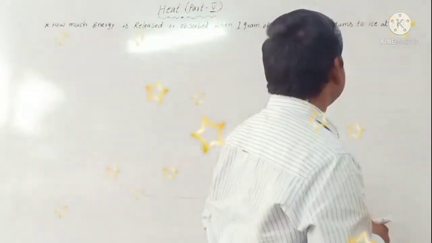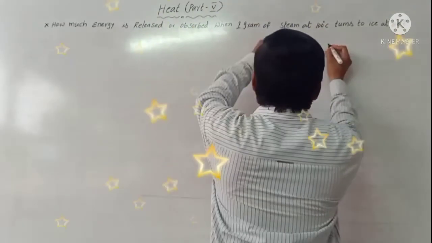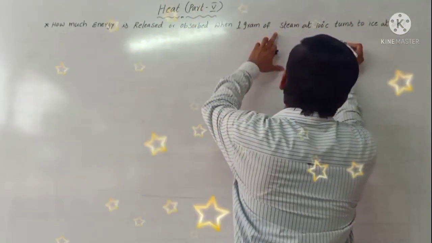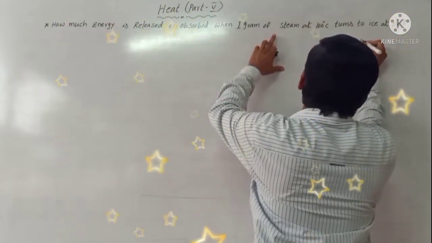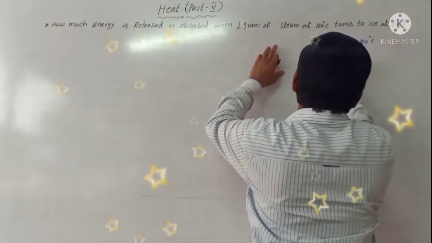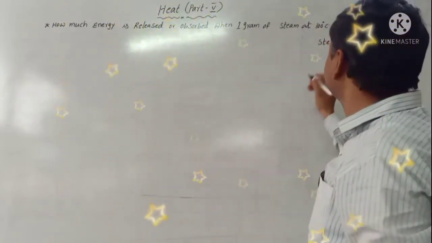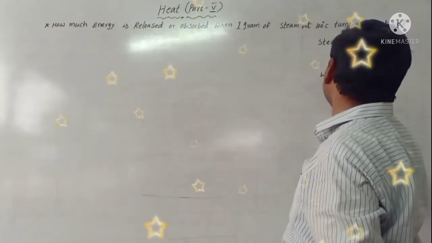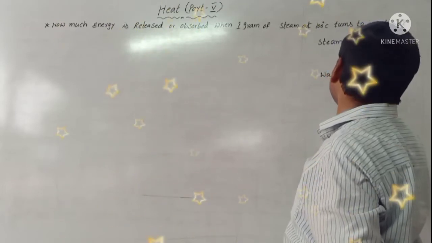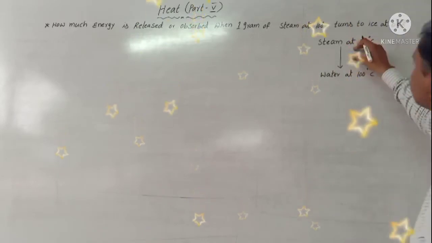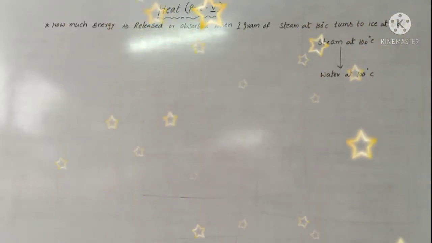How to do it? First of all, steam at 100 degrees Celsius condenses to water at 100 degrees Celsius. That means steam is converted to water.